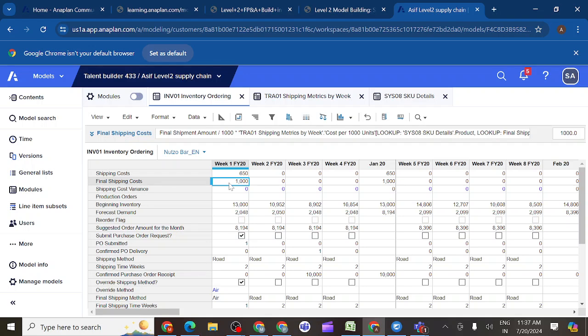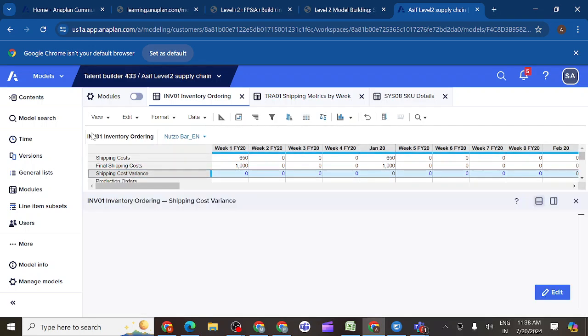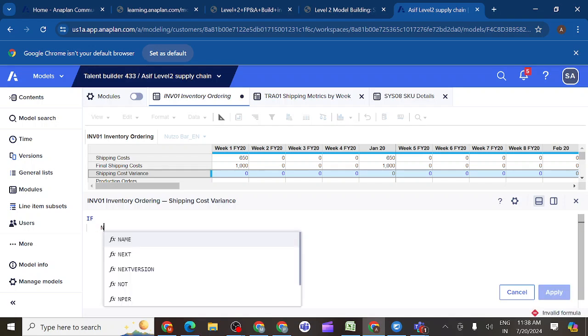So then what is the variance? Shipping cost minus final shipping cost, this minus 350. Yes, the variance should be 350, but before that we have one more condition. If you don't do the override, do you need any cost? If you don't do any override shipping method, then do we need anything?